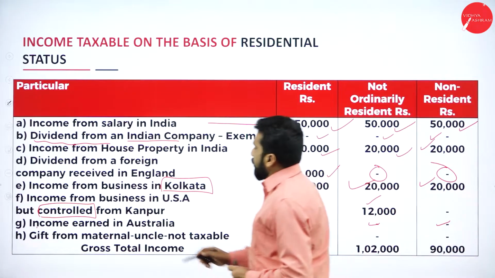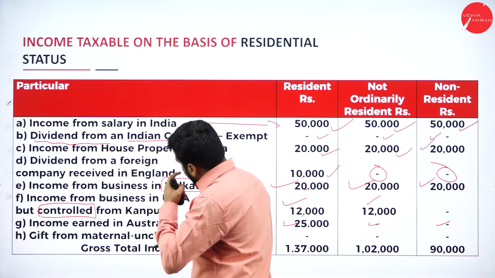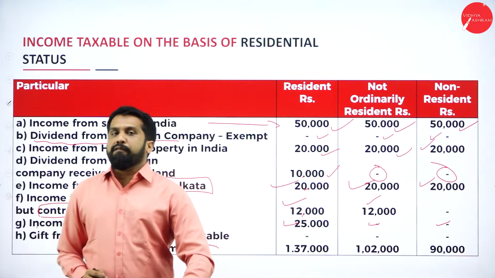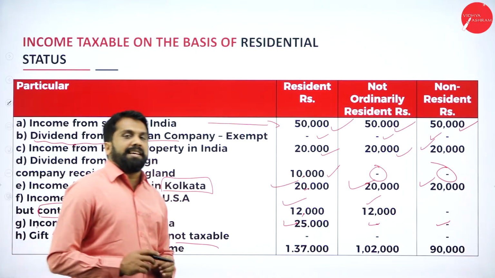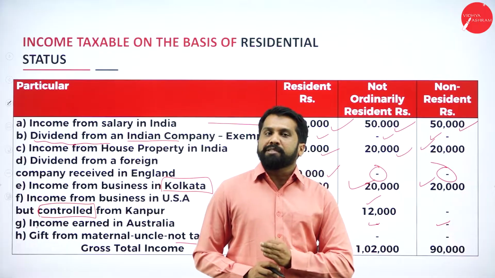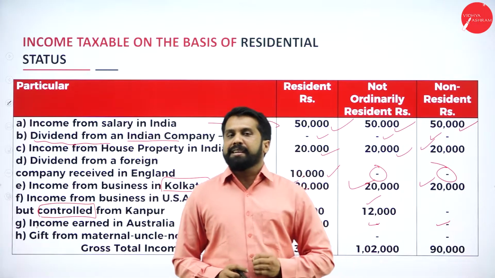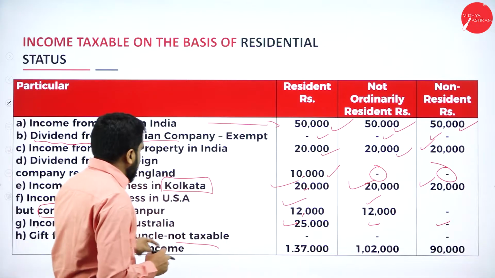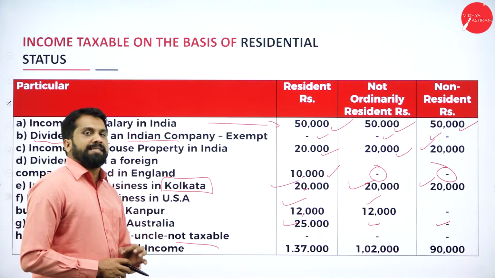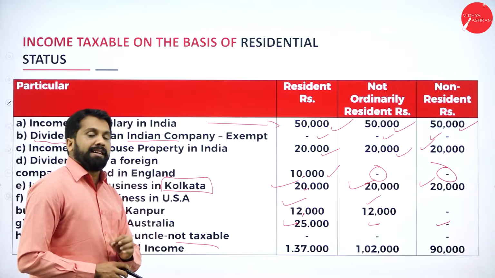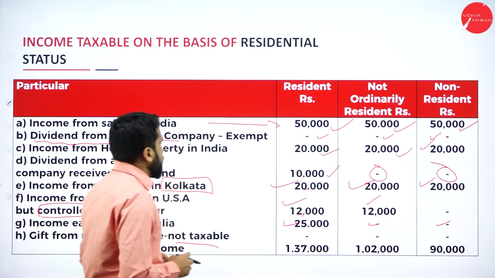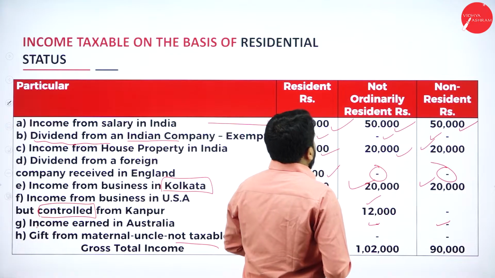Next. Gift from maternal uncle, not taxable. As I told you, on occasion of marriage, exempt. Any gift from your relatives, exempt. Any gift from outsiders up to 50,000, exempt. As per that, in this also, any gift received, is it taxable or exempt? Yes, it is always exempt. Now, so all the three are done.